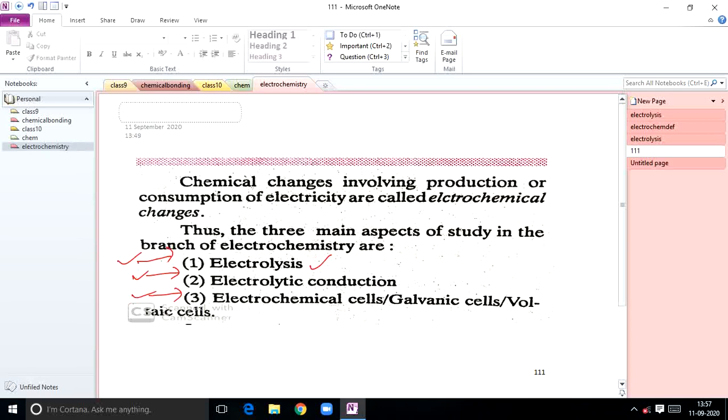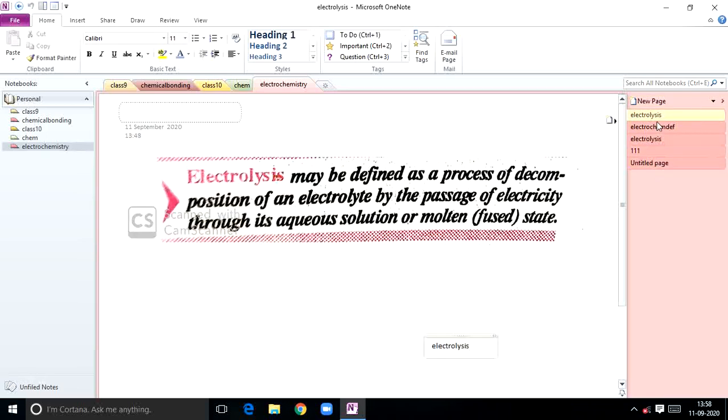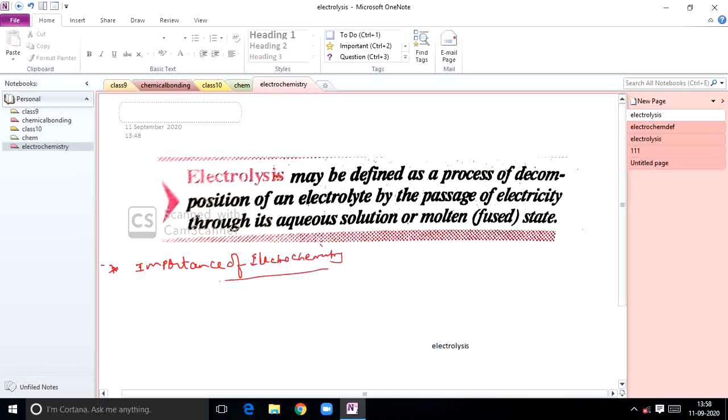So the first main aspect we are going to study is related to the first one. What is that, students? Electrolysis. We are studying about electrolysis. So I think before going to define this electrolysis, let's look at the importance of this electrochemistry. So generally, before we define it, we are going to study the importance of electrochemistry. So the general importance, where we are going to use this electrochemistry.